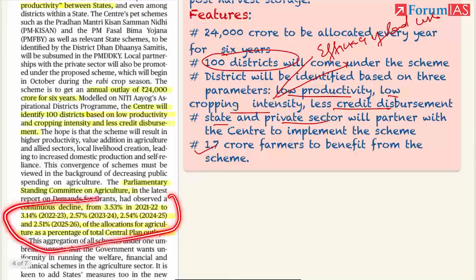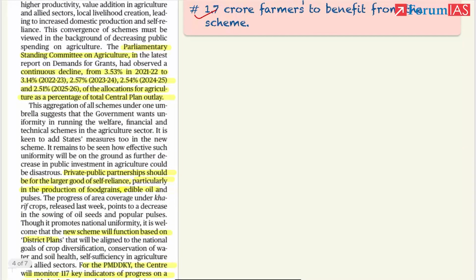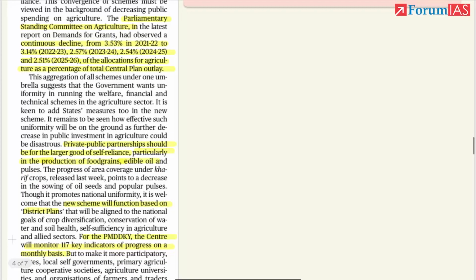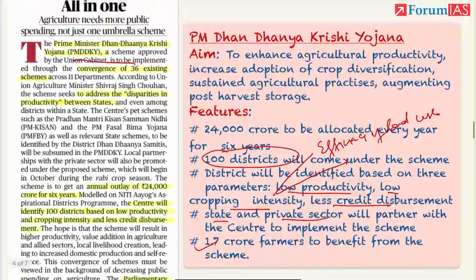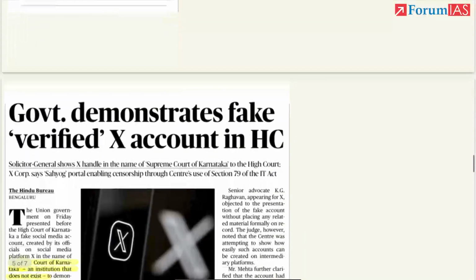Overall expenditure has to be increased, investment has to be increased, and public-private partnership should be for the larger good, as in to increase the self-reliance and production of food grains, edible oils, and pulses. Under this scheme, the central government will monitor 117 key indicators of progress on a monthly basis to check whether the scheme is giving good results or not. Okay, this data is very important. Okay, take note of this. Let's move on to the next article.